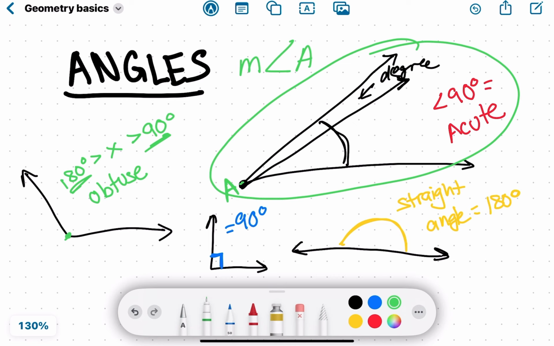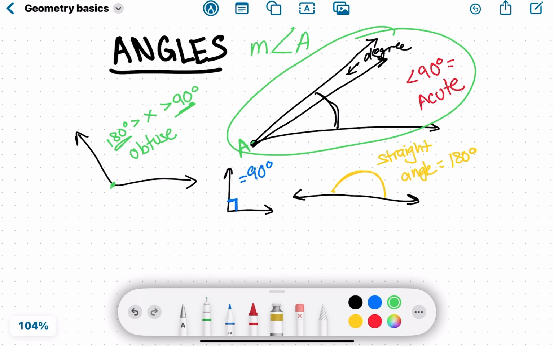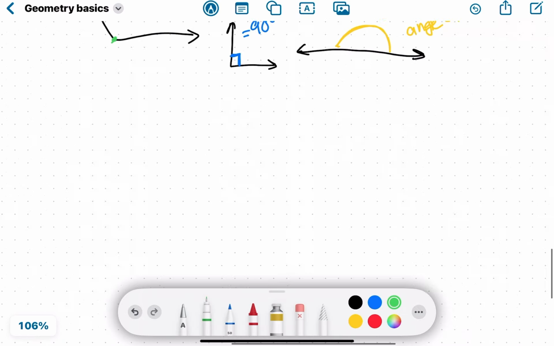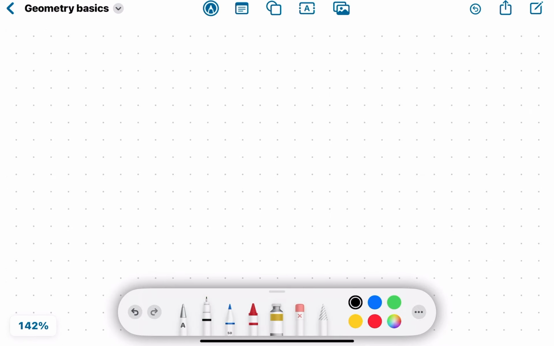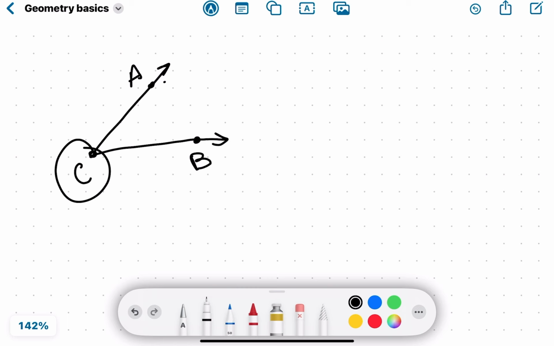Oh, and now that we're still talking about angles, I want to mention how to label angles and what to call them when you're talking about them. So let me draw another angle right here with 3 points. Okay, so we have A, C, and B, points A, C, and B on this angle. So what are we going to call the angle? We could call it angle C, right? Because that's the point on the vertex of the angle.